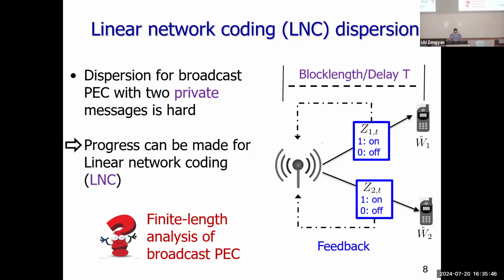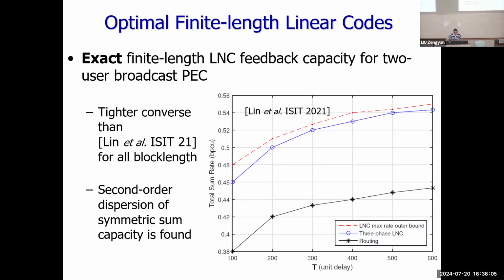Linear network coding is also easy to implement in practice. If we add this linear network coding constraint, then we can find a matching converse even when the blocklength does not go to infinity. So this is the main focus of our talk.